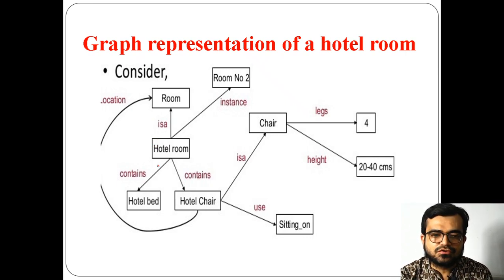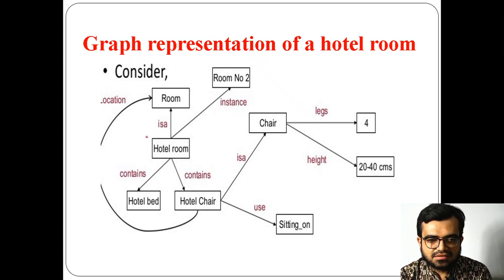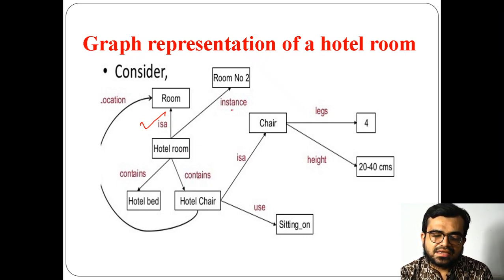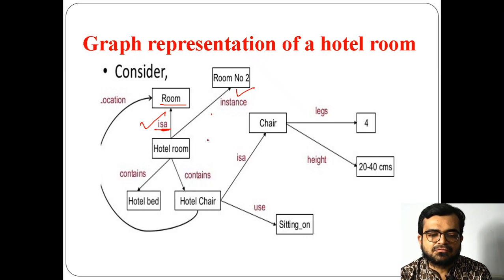For example, a hotel room is an instance of room, which means an inheritance property. Room is a general category and hotel room is a specific category, and a specific example of hotel room is room number 2; you can give it any name.